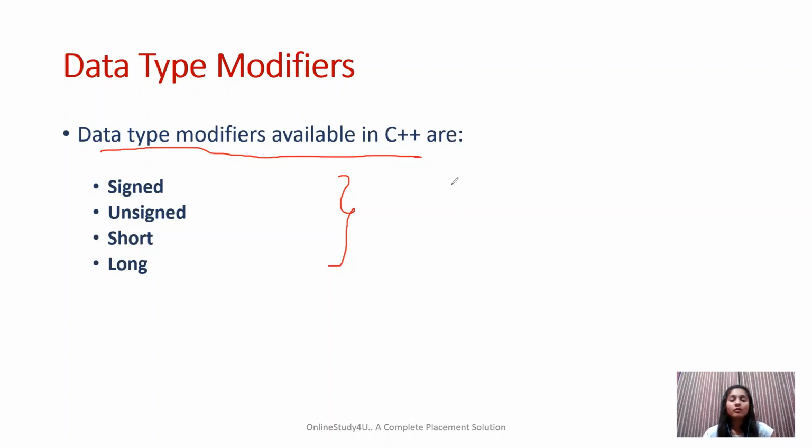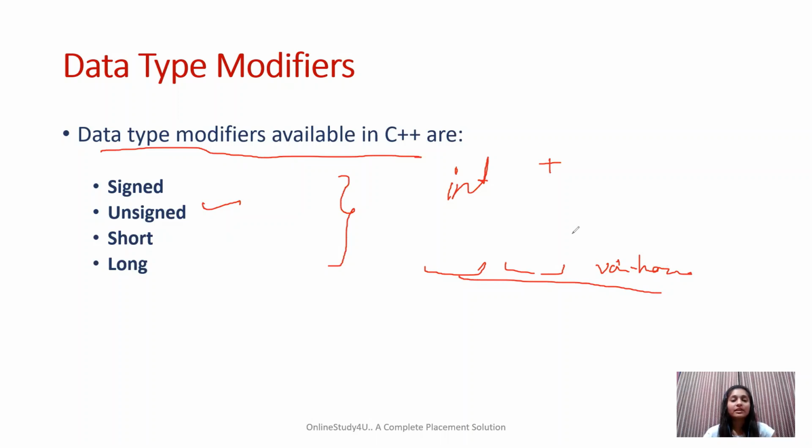For example, if you want your integer to only have positive values, then you can put unsigned in front of it. You write the data type modifier, then the data type, and then the variable name. This is how you give data type modifiers in C++.